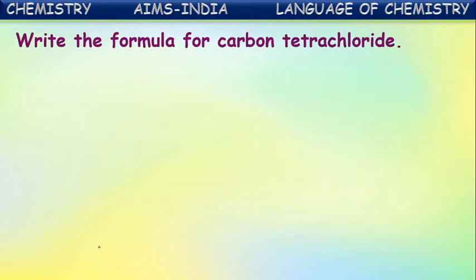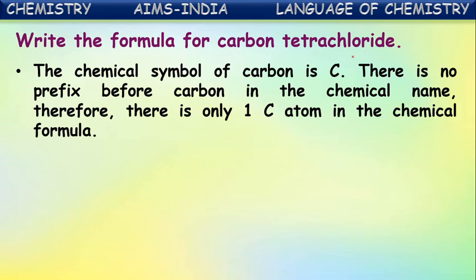In the reverse, if you are asked to write the formula of carbon tetrachloride, the chemical symbol for carbon is C. There is no prefix before carbon in the chemical name. Therefore, there is only one carbon atom in the chemical formula. If you see, they have given the name, and in the reverse we are trying to write the formula for this.